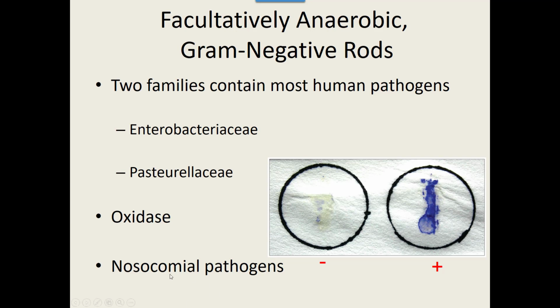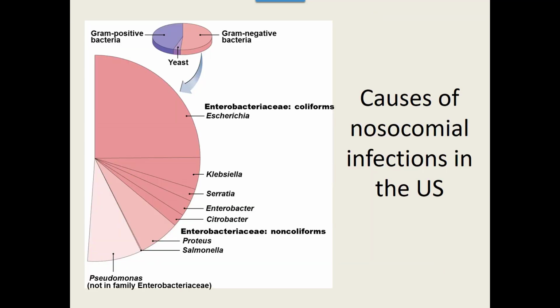If we look, these are our gram-negative bacteria. This whole table here are causes of healthcare-associated or nosocomial infections in the U.S., and there is a whole slew of gram-negative, and guess what? Most of them are in the Enterobacteriaceae. Now, if you remember, entero has to do with intestines. A lot of these are fecal-oral. Again, everyone eats poop. It's bad hygiene is how a lot of these get spread.